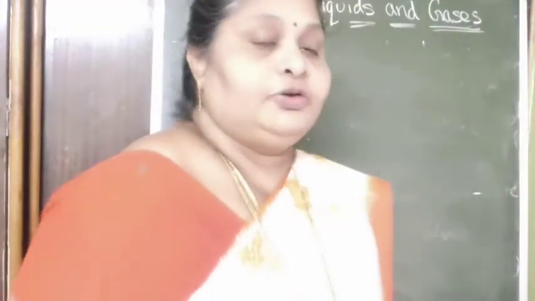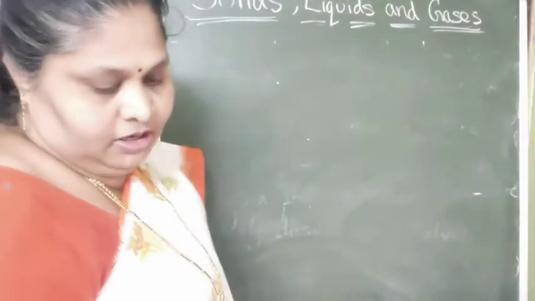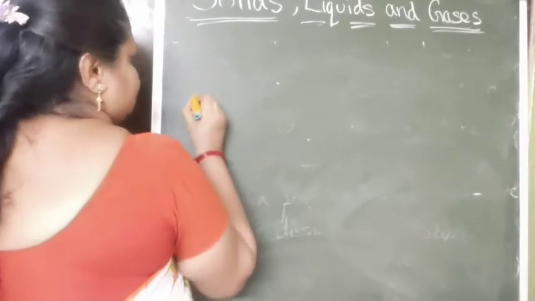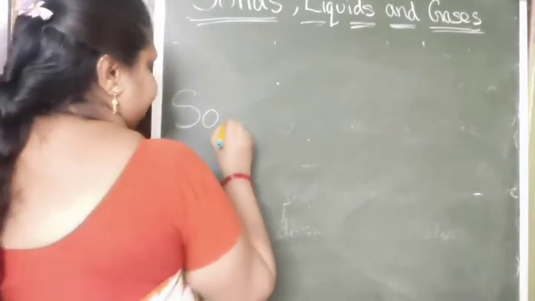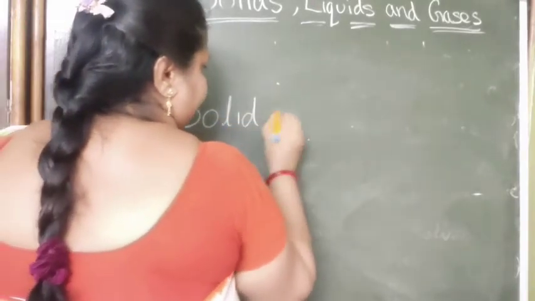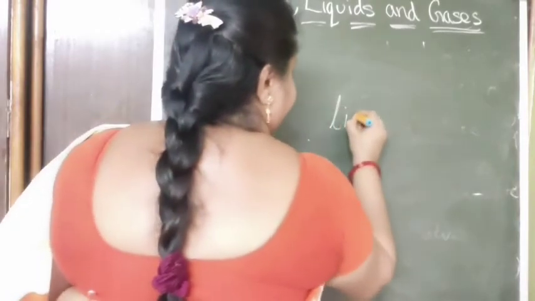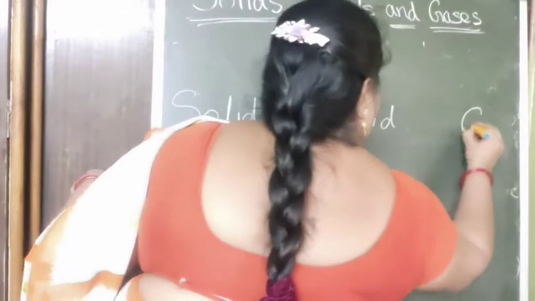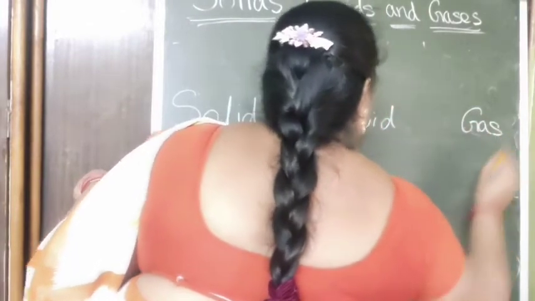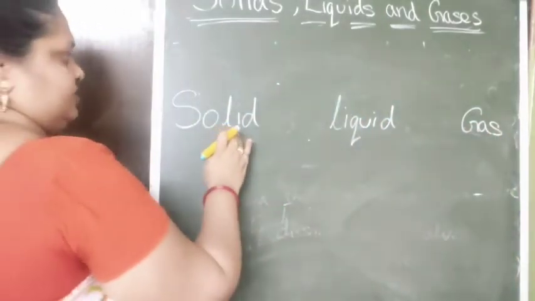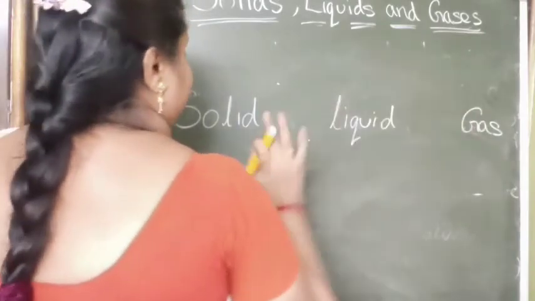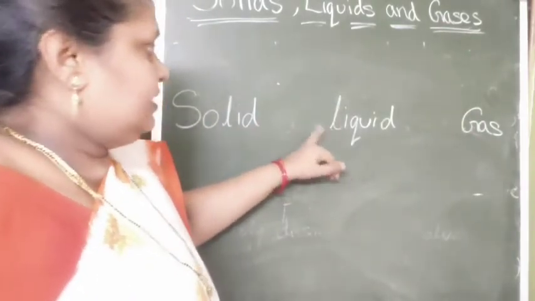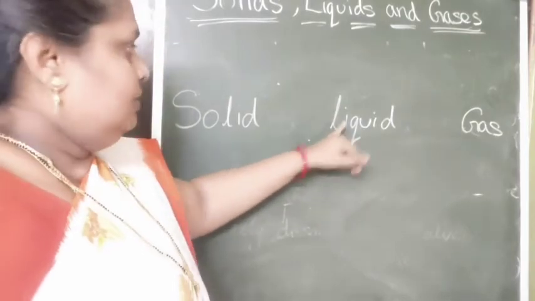So, we already know about the different states of matter. We are discussing solids, liquids, and gases. We already know about the different states of matter and their properties. Can all these states of matter change from one state to another?